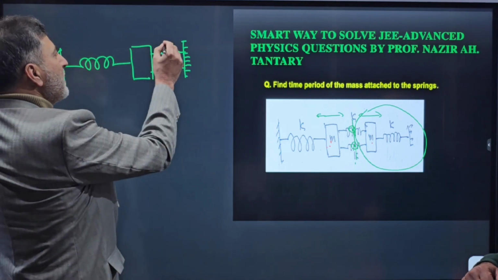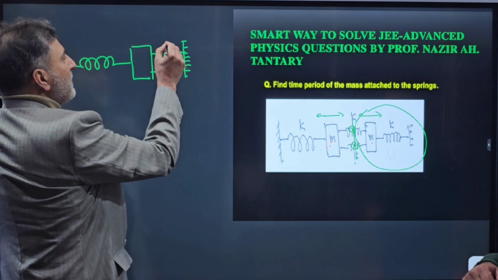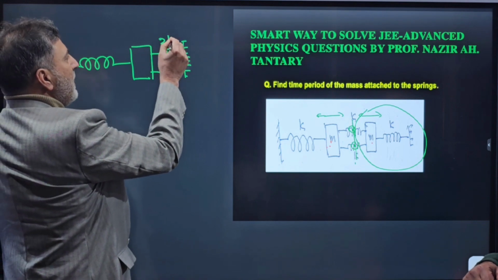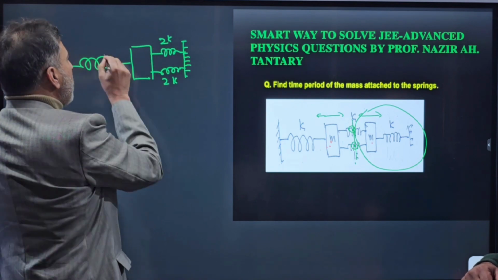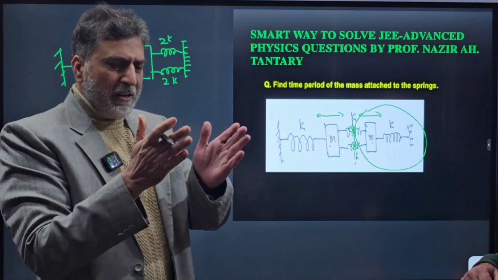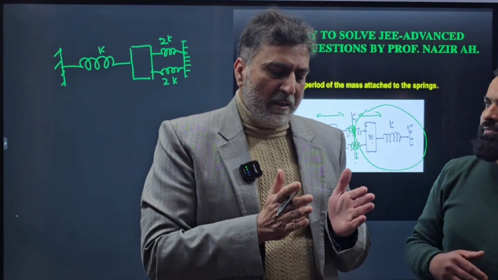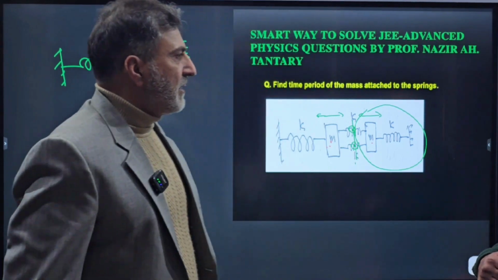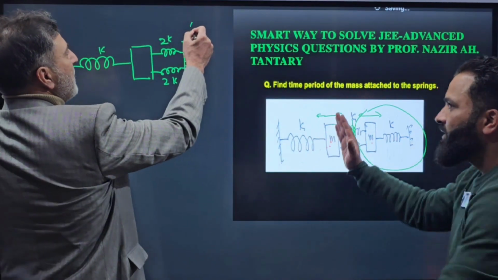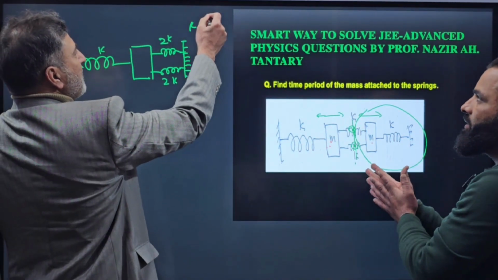But now it is half the spring. It is spring constant 2K. That is already you know. The shorter the spring, more is the spring constant. Yes. So as you basically know, sir, spring constant is inversely proportional to the length.